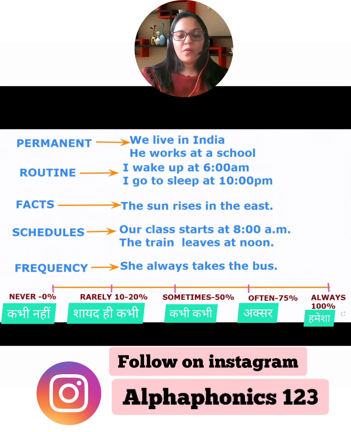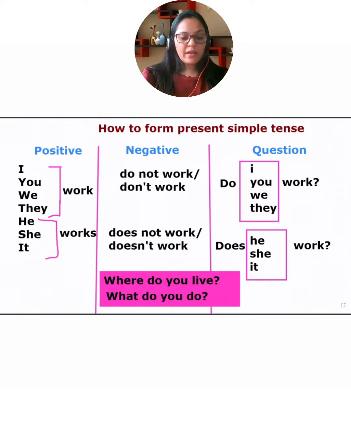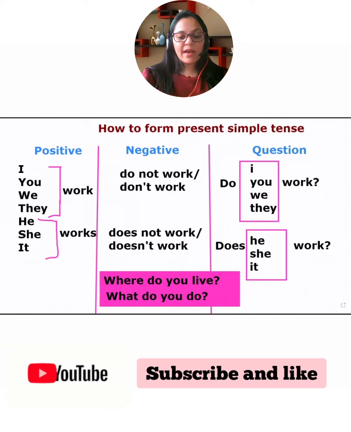So I believe you have now understood how many kinds of frequencies there are. Okay. So now let me tell you how we use present simple tense. So now we will come to that. Okay. Let's see the next slide. So I have divided the board into 3 sections: positive, negative, and question. So we will learn step by step. Okay. So these are the subjects: I, you, we, they. Okay. And we say work.